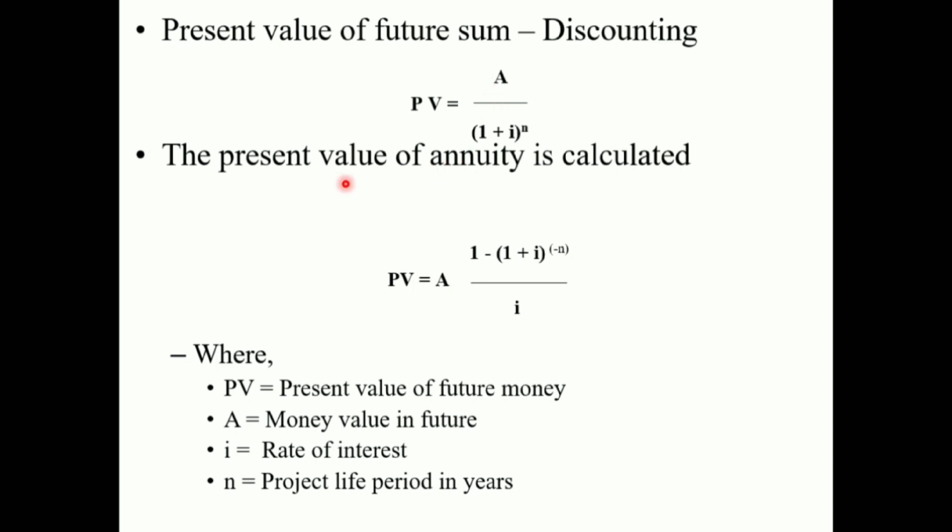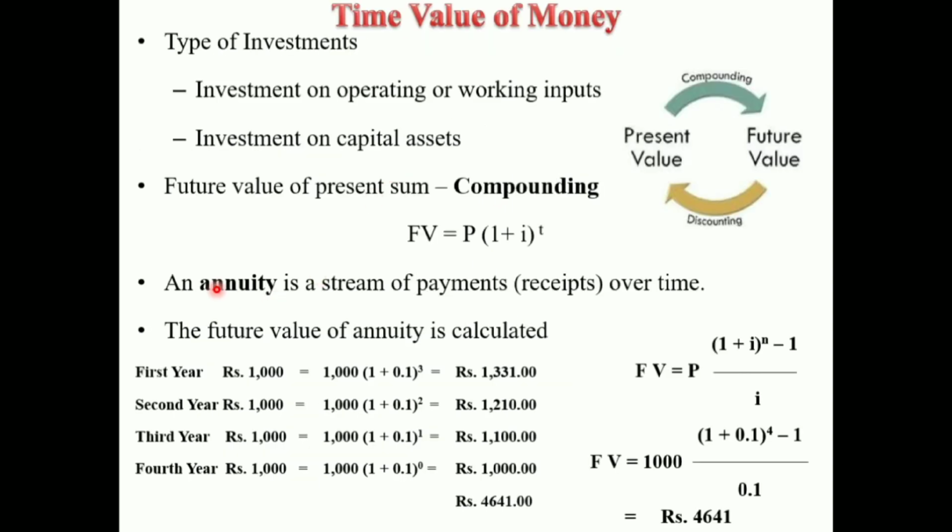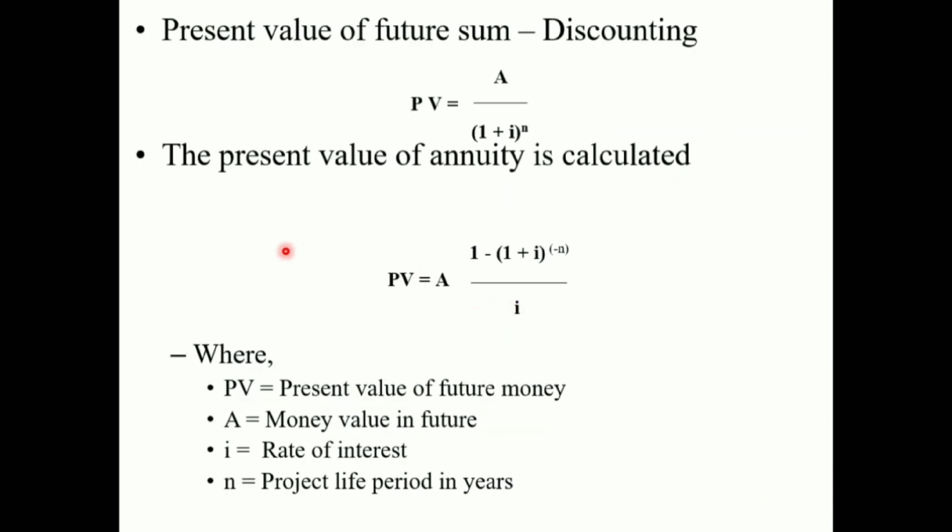Now here, the annuity concept we also need to study. Annuity means what? Annuity is nothing but a stream of payments or receipts over time. The present value of an annuity is calculated with the help of present value is equal to future value × (1 − (1 + i)^−n) divided by i. An investor may receive a constant amount periodically for a certain number of years. The present value of an annuity cannot be found by using the formula given above.